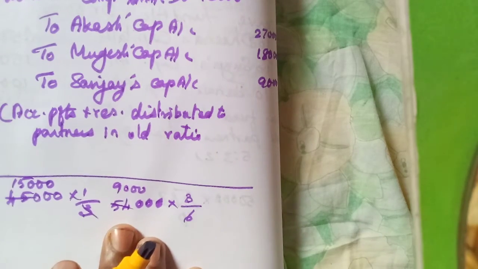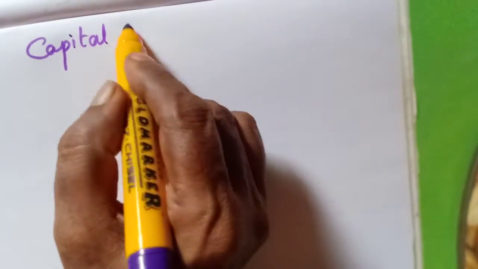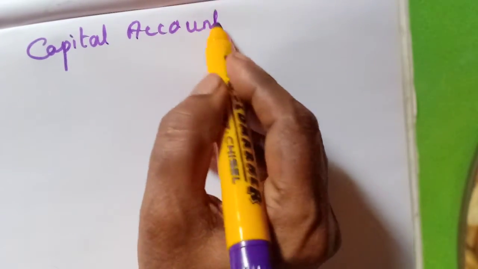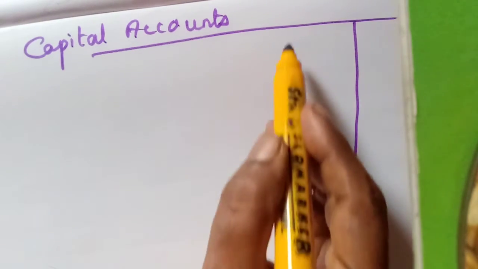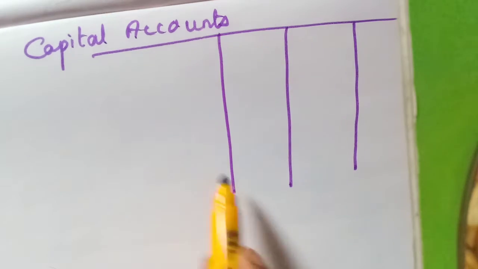Now we need to prepare the capital accounts. Capital accounts. Here 3 partners, isn't it? So 1, 2, 3.